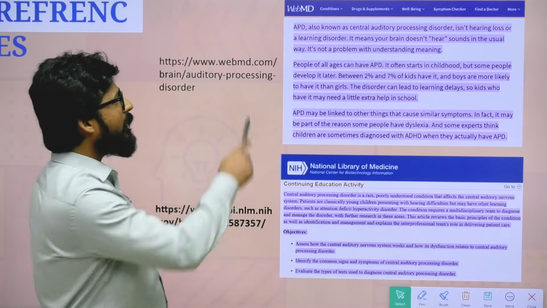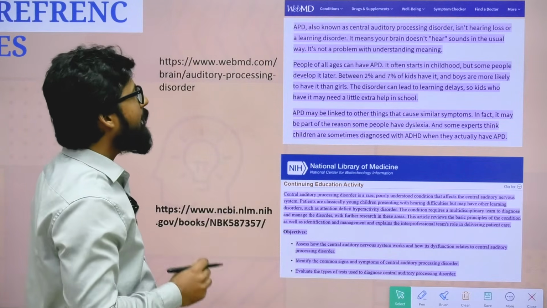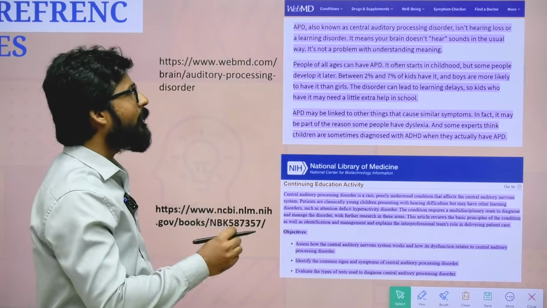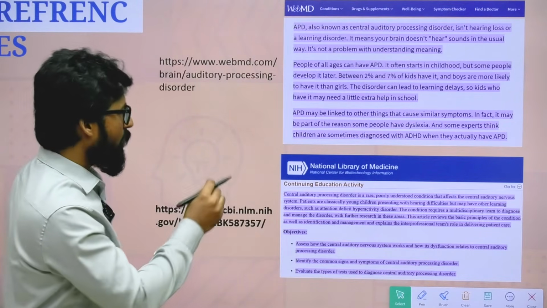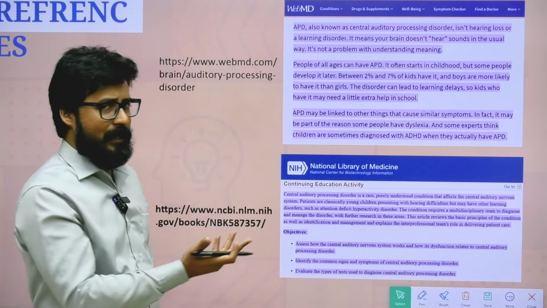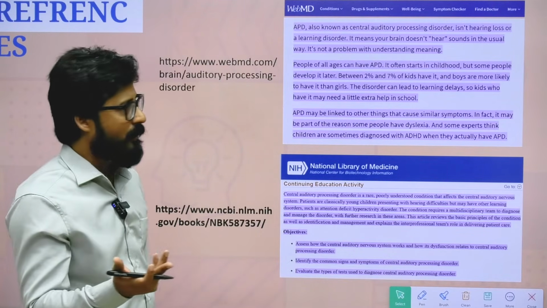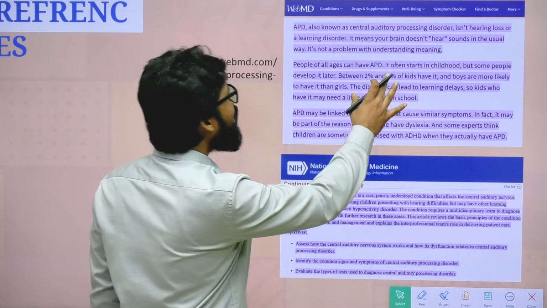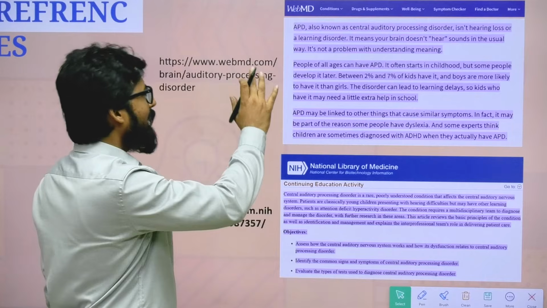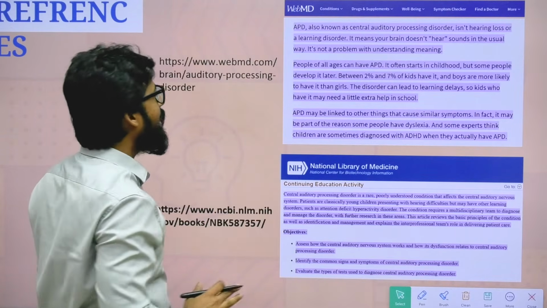Here you can see, according to WebMD, APD, also known as Central Auditory Processing Disorder, isn't hearing loss or a learning disorder, just as ADHD is also not a learning disorder, right? It means your brain doesn't hear sound in the usual way. It's not a problem with understanding meaning.